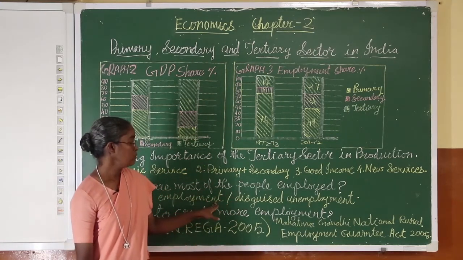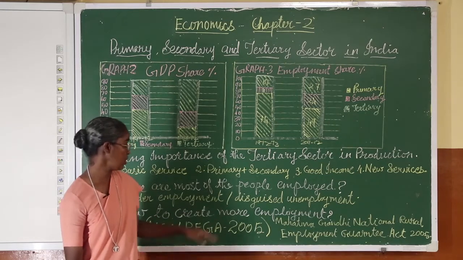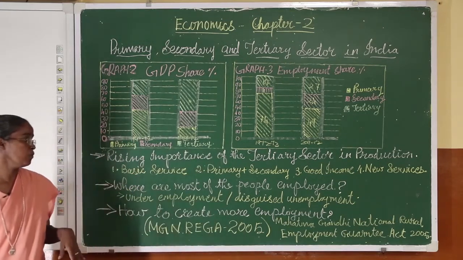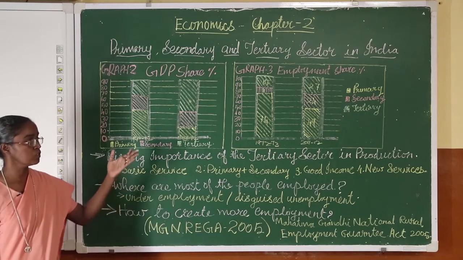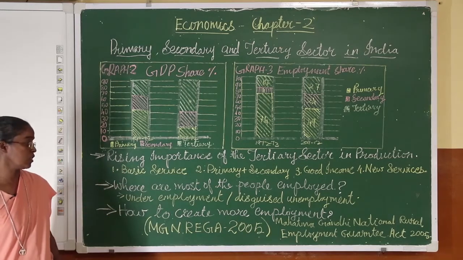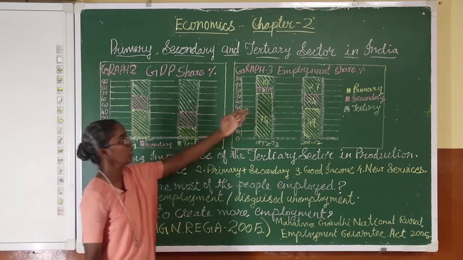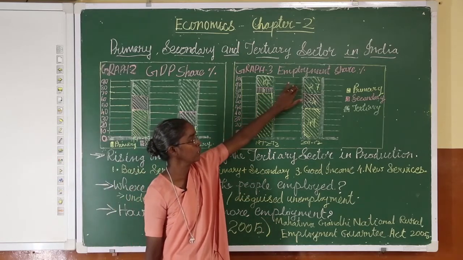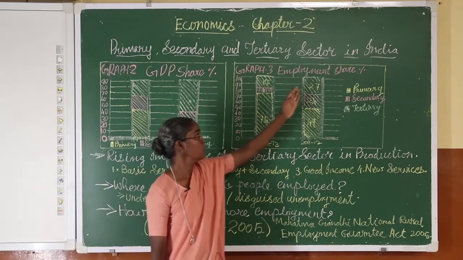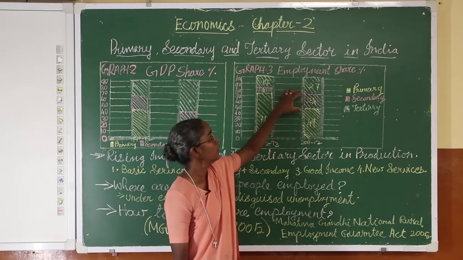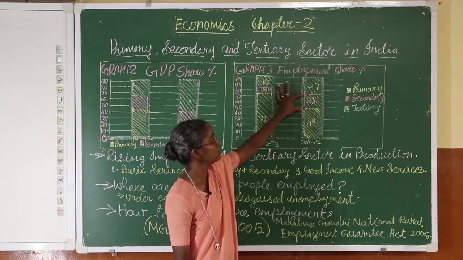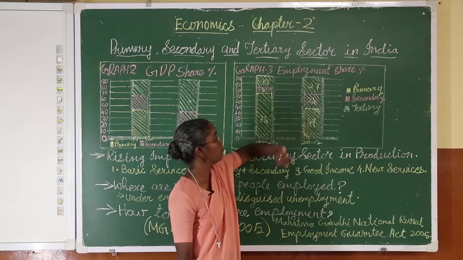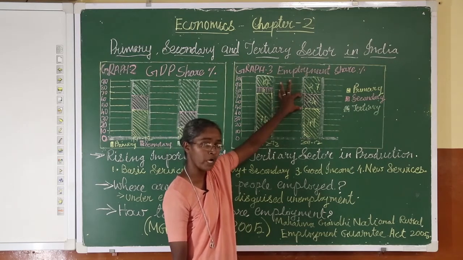Okay, now we need to be sure: where are most of the people employed? Most of the people are employed in the primary sector, though fewer people are employed in the tertiary sector, and it gives more share of the GDP. And there is an increase in the secondary sector and the primary sector when we speak about production.